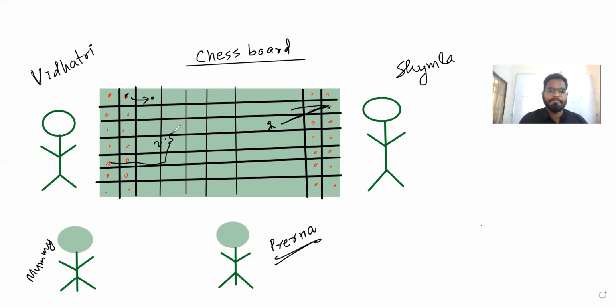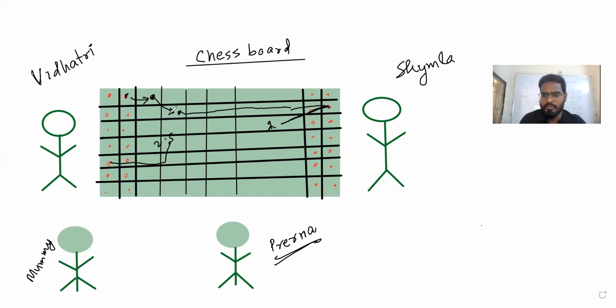The next thing: her Pyada came from here all the way here. Then Shamla's Pyada came here. Then Vidatri's next move was this, and she cut Shamla's Pyada. Prerna got shocked. It was supposed to travel in a straight line, so why was she taking it diagonally? Then Vidatri told her, no, this is the rule. It will go straight, but it will cut in a diagonal way.